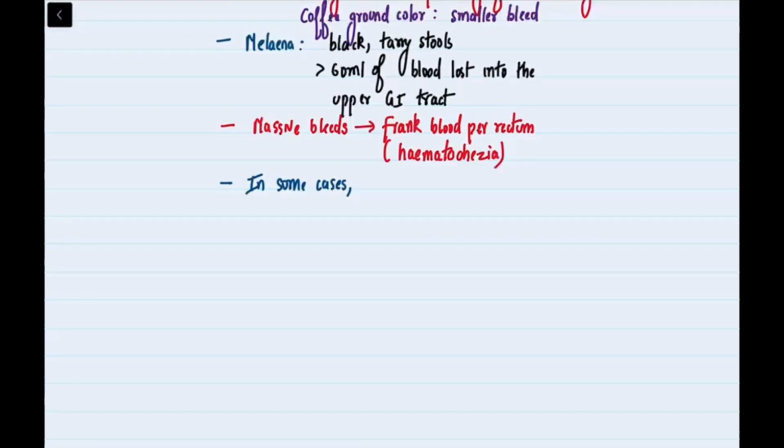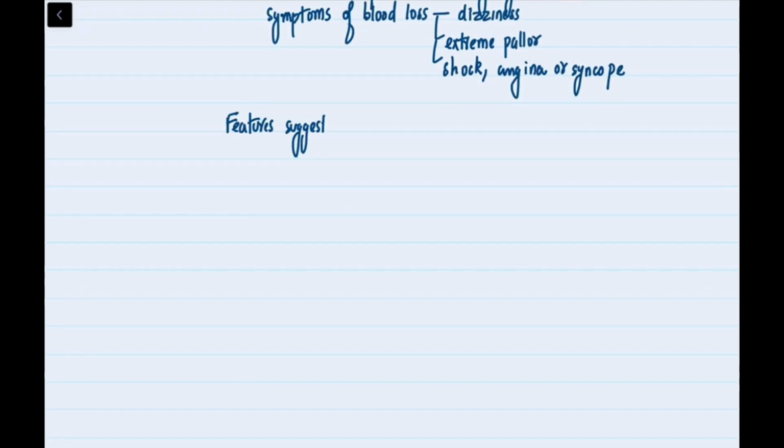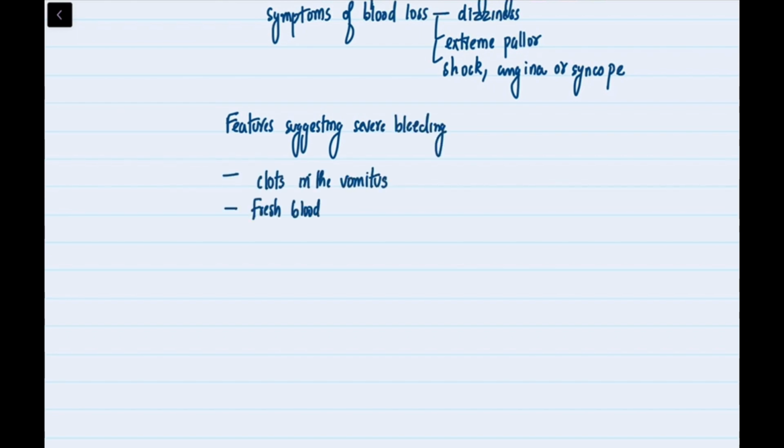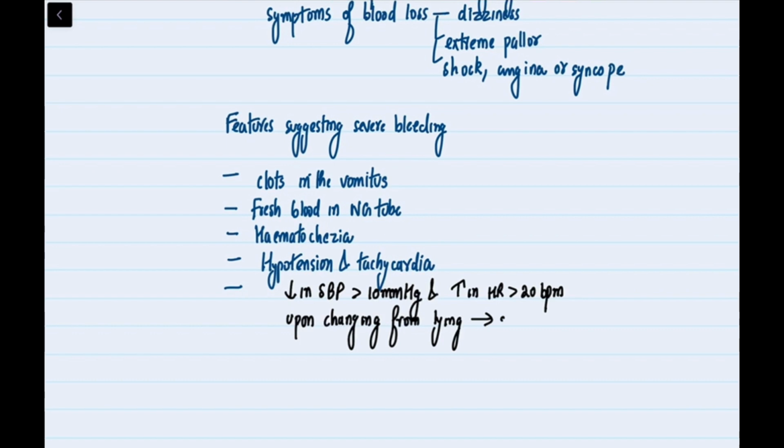In some cases, the presentation may only include symptoms of blood loss, such as dizziness, extreme pallor, shock, angina, or syncope. Features suggesting severe bleeding include presence of clots in the vomitus, fresh blood in the nasogastric aspirate, hematochezia, hypotension and tachycardia, a drop in systolic blood pressure of more than 10 mm of mercury and an increase in pulse rate of more than 20 beats per minute upon changing from a lying to a sitting position.